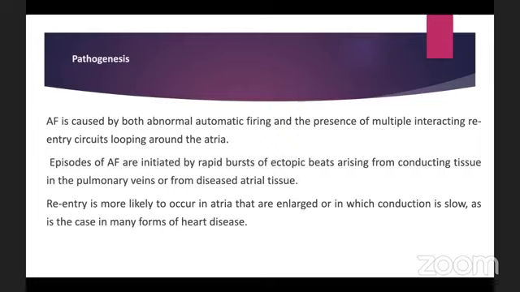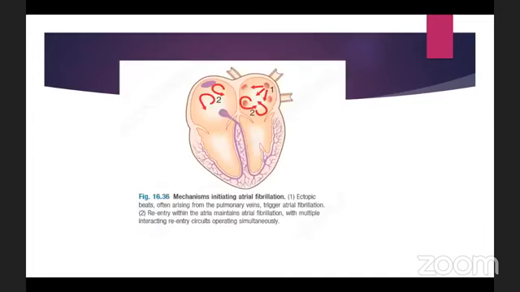The diseased atrial tissue can occur due to any condition that causes a rise in atrial pressure. That may be atrial enlargement, atrial fibrosis, or any inflammation or infiltration of the atria. Re-entry is more likely to occur in atria that are enlarged, or in which conduction is slow, as is the case in many forms of heart disease. This means that the abnormal firing can cause a re-entry circuit, but it mostly occurs when the atria is enlarged.